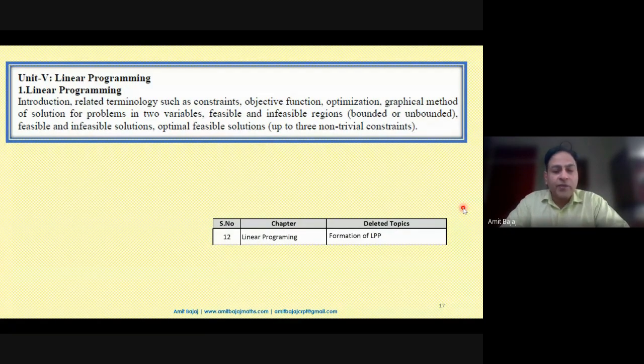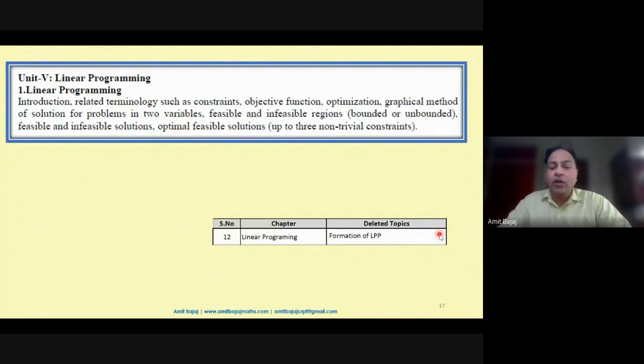CBSE had a plan to release another sample paper. If you recall, last time this also happened, but somehow they didn't come up with the idea of releasing that sample paper, because that sample paper had the question based on formation of LPP. So I would suggest, because LPP has got a real life application, there is no harm if you talk about at least say 2-3 word problems related to this specific topic.